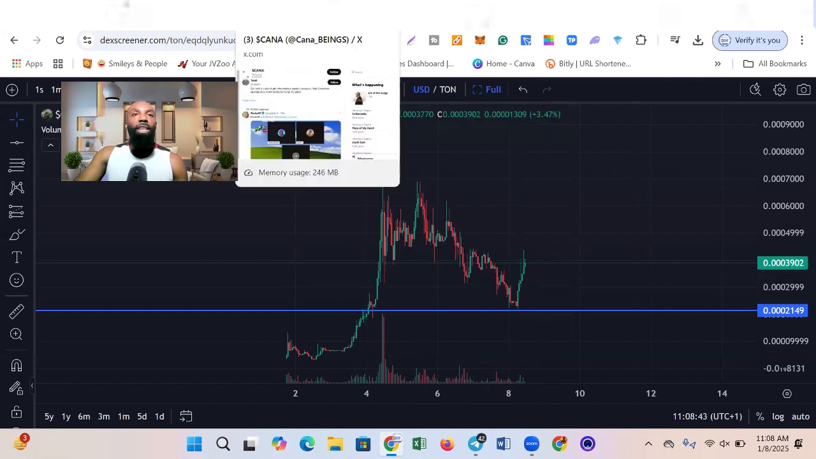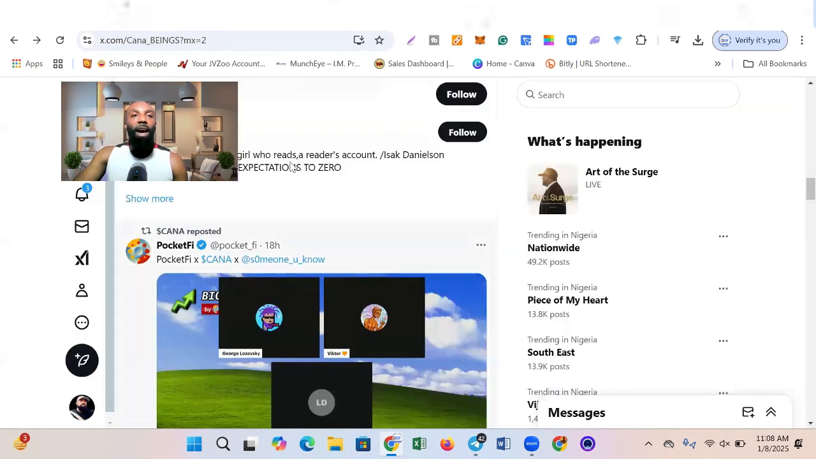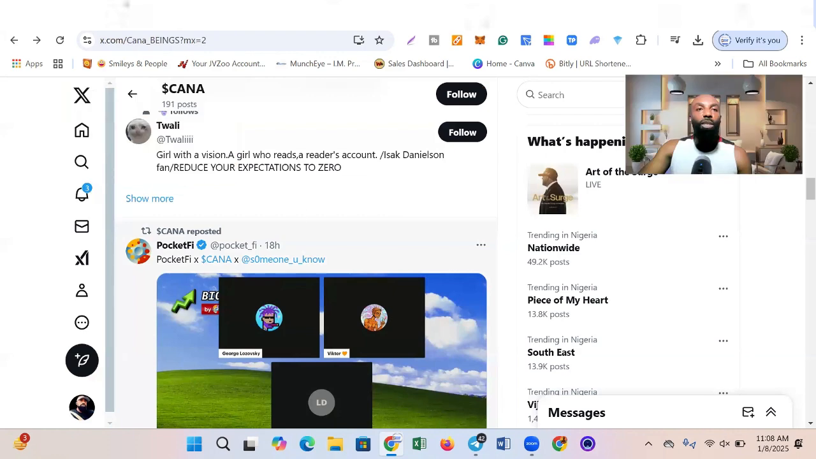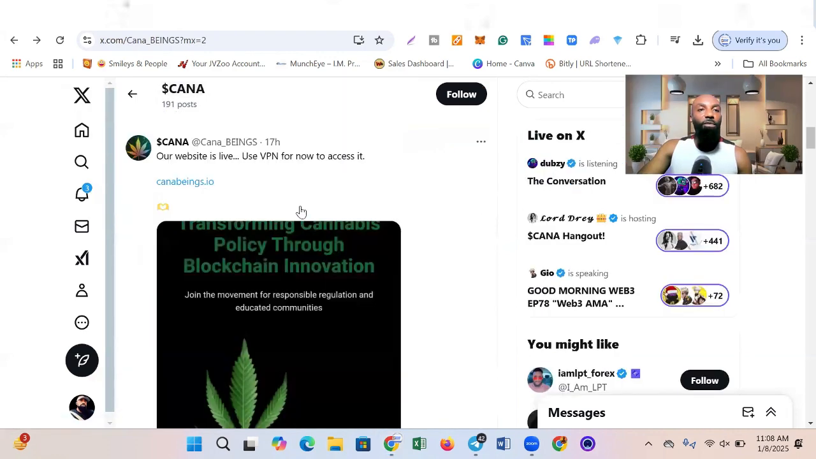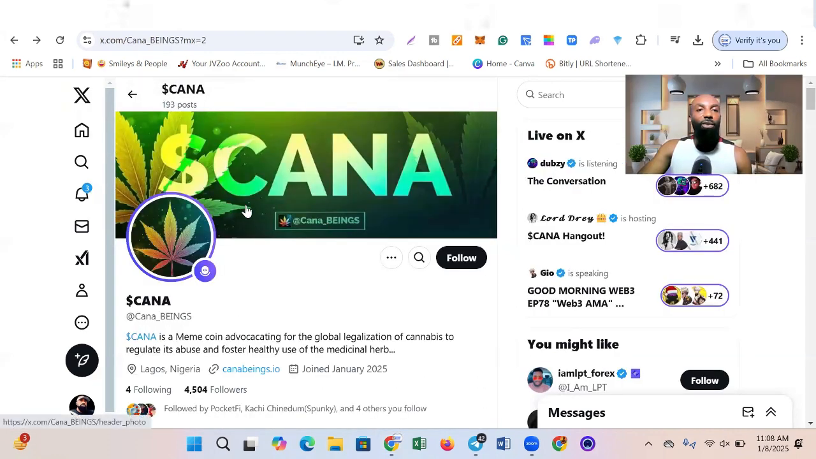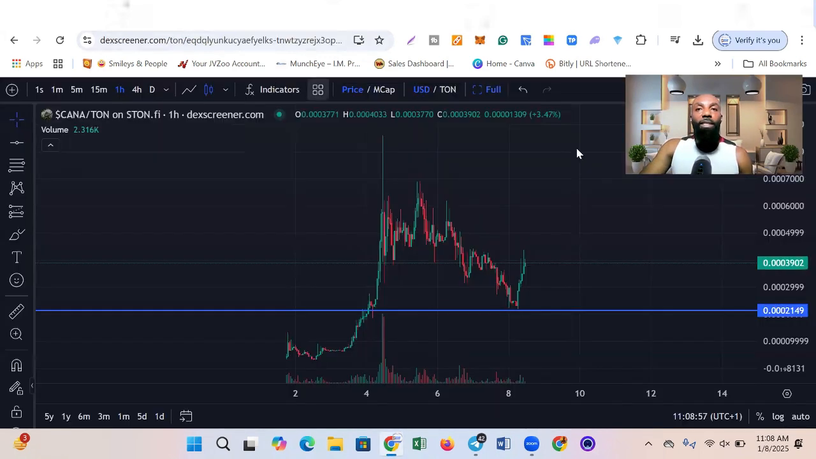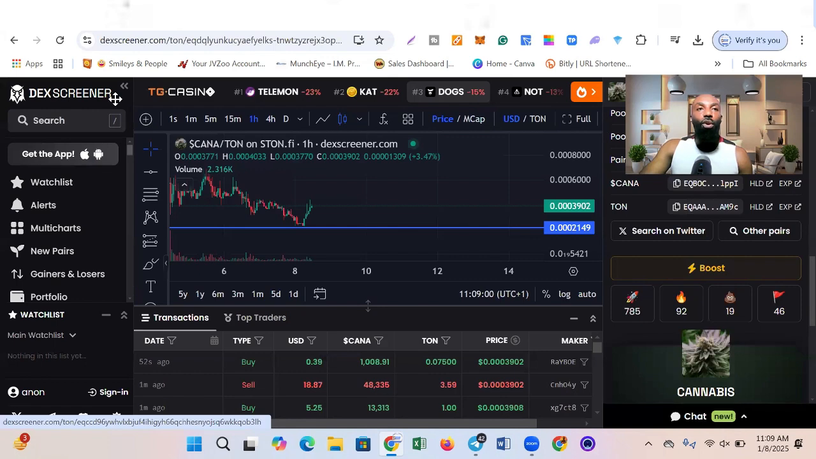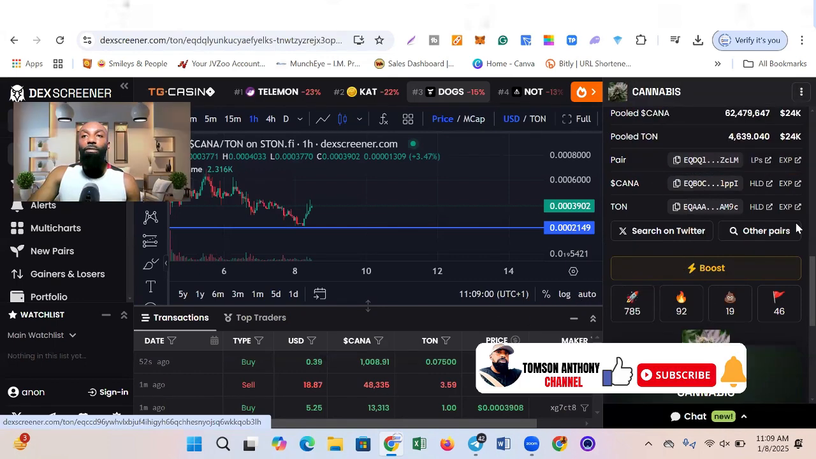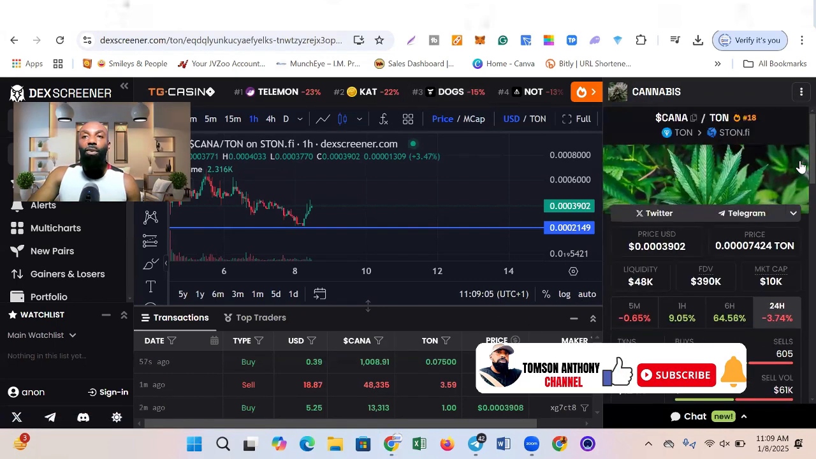Okay, now quickly let's go to Twitter and get some information about this project called CANA. If you check here on Twitter, this is their handle. And moreover, guys, if you're going to be buying this token, this meme coin, make sure you are buying it from the right source. Make sure you are getting the right contract address.